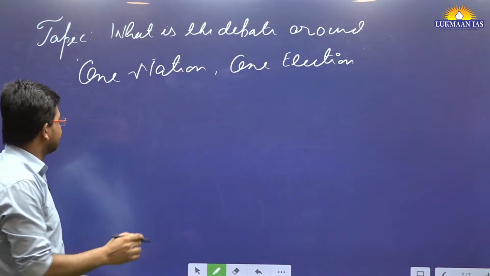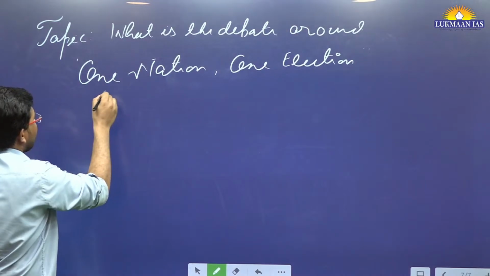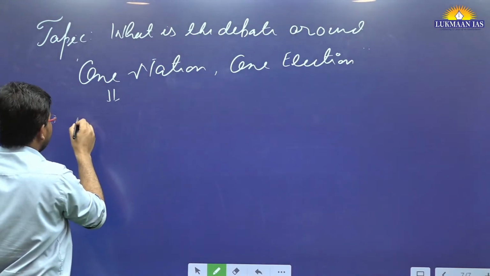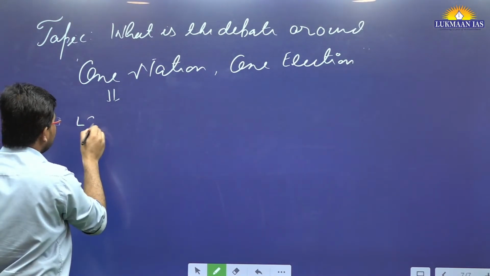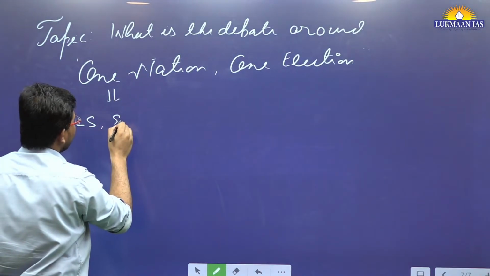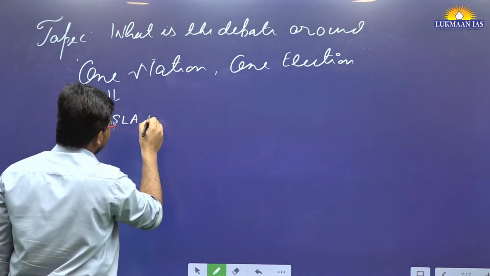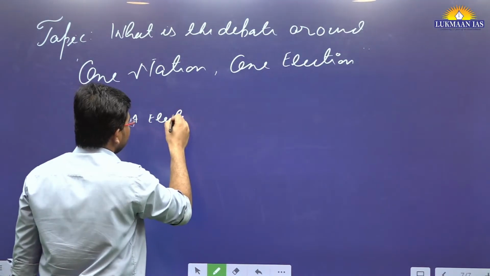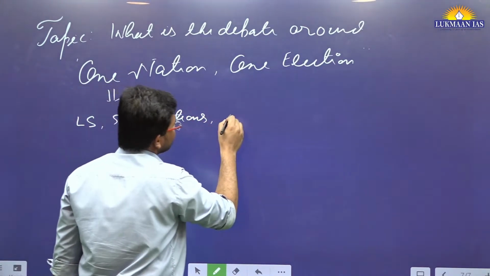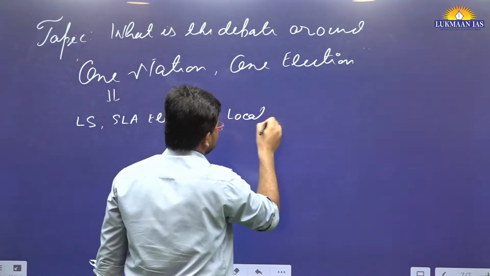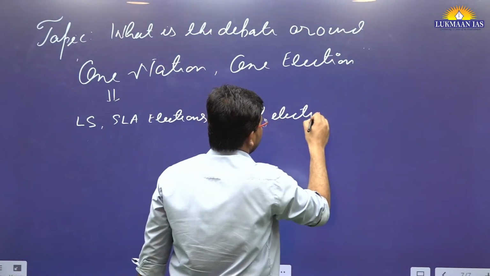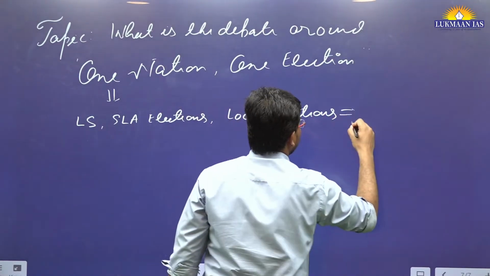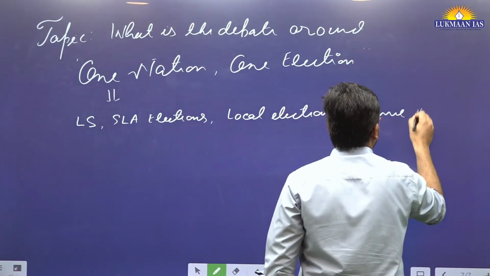What do we mean by this? By the term one nation, one election, we mean we want to conduct Lok Sabha elections, state legislative assembly elections, and also local elections at the same time. We want to conduct them at the same time.